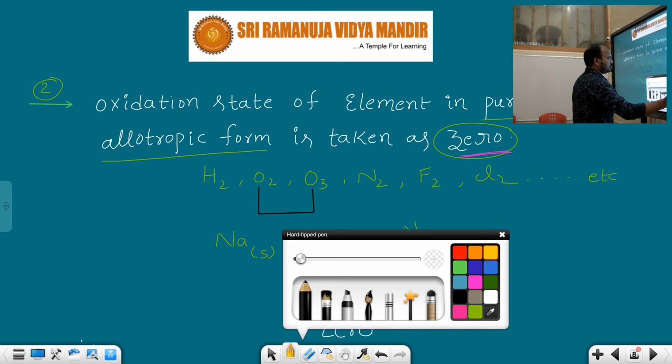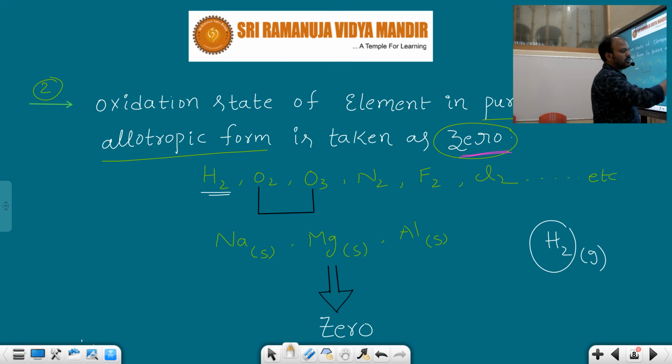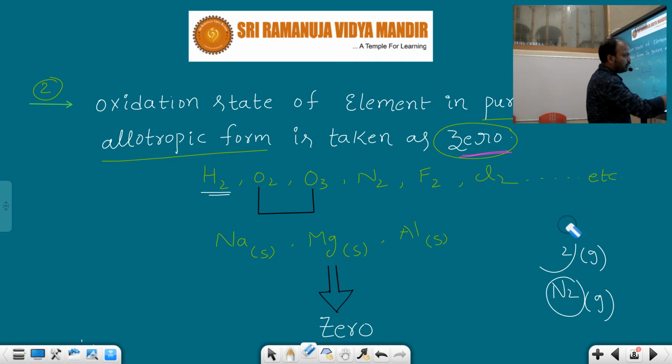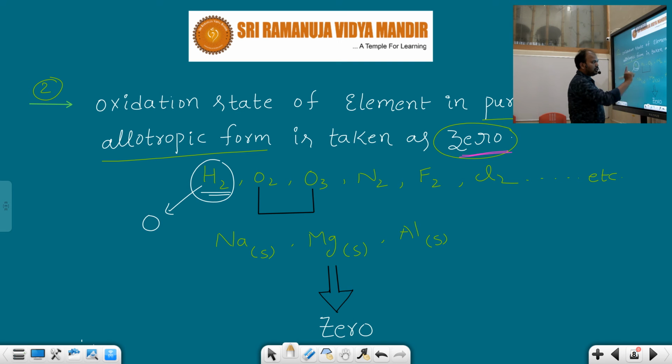Take a look here. For suppose, hydrogen. In elemental form what is it? Gas. Hydrogen in air is available as H2 gas. As well as nitrogen in air, elemental form is N2. These are elemental forms. So whenever elemental forms, allotropic forms or pure forms are present, those elements' oxidation state is taken as 0. For H2, how much do we take here? Oxidation state is 0.